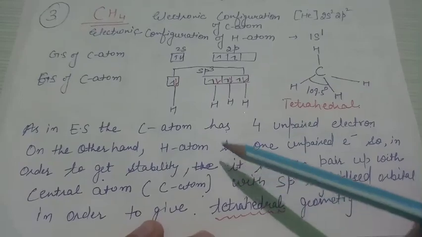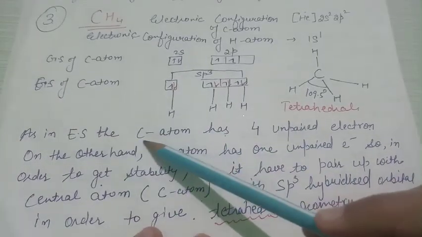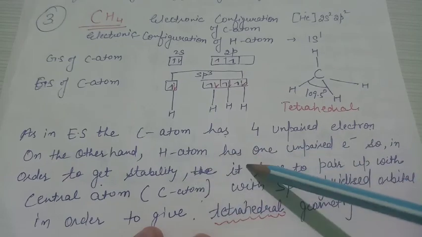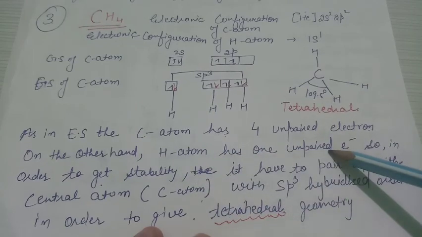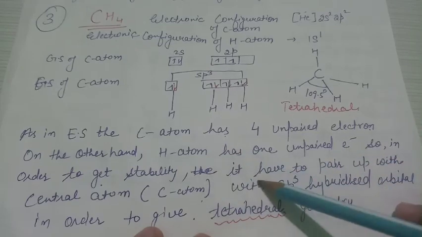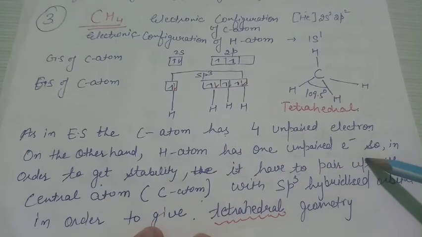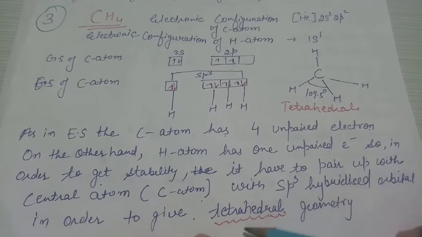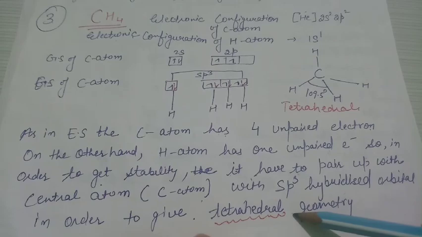As I mentioned in the explanation as well, the excited state of carbon atom has 4 unpaired electrons, on the other hand hydrogen atom has only 1 unpaired electron in order to get the configuration of noble gas. So they easily pair up with the carbon atom with the hybridization of sp3 and get the geometry of tetrahedral.